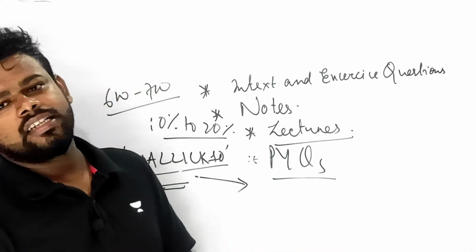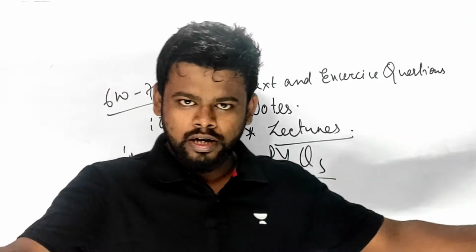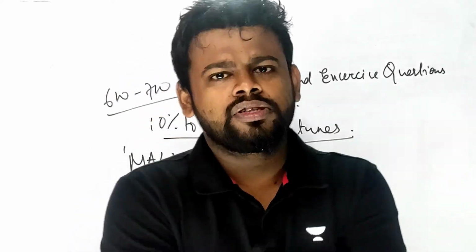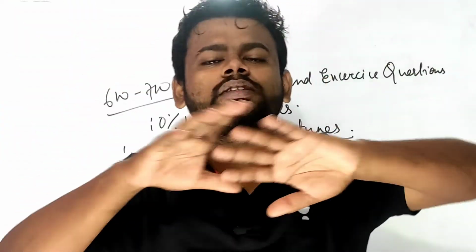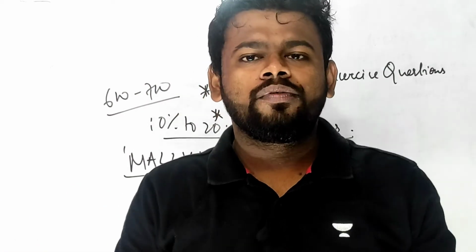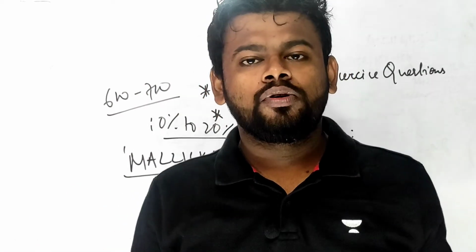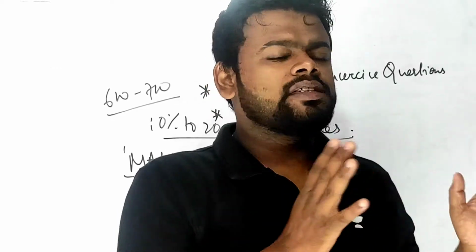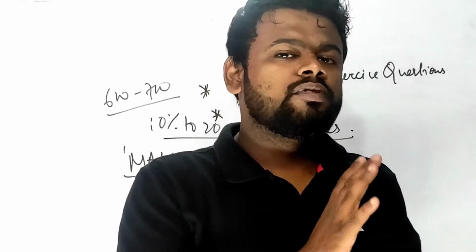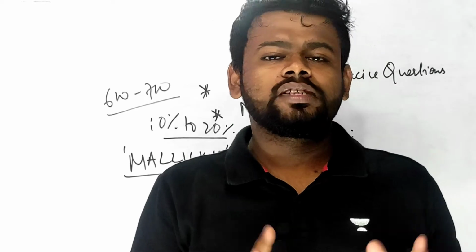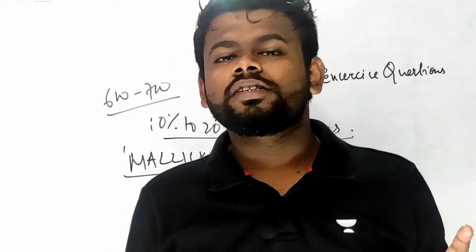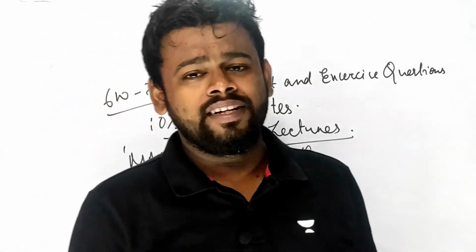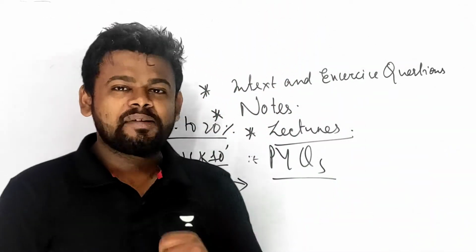Clear, children? These are the important things. Nothing you need to do now. Simple strategy: go ahead with the in-text questions and exercise questions, whatever you are doing. Suppose you are starting the First War of Independence, 1857. Again, what are you going to do? Nothing. Simple and straight. Go to the reduced syllabus, see all the syllabus, come to the exercise questions and the summary of the chapter. You do this much. That is the biggest weapon you have.